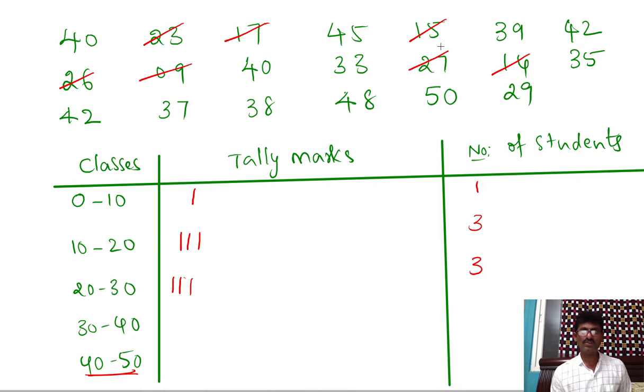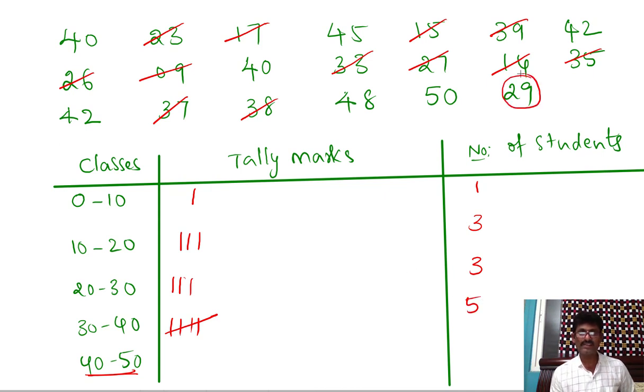So in the first row, the numbers between 30 and 40 are, one is 39, just 1. Then in the second row we have 33, so put 1 mark here. 35, put 1 mark here. And 30 to 40, here is 37, put 1 mark. For 38, so 4 over and fifth one, to write fifth one, draw a cross line like this. And that's it. So 30 to 40, how many? 5.